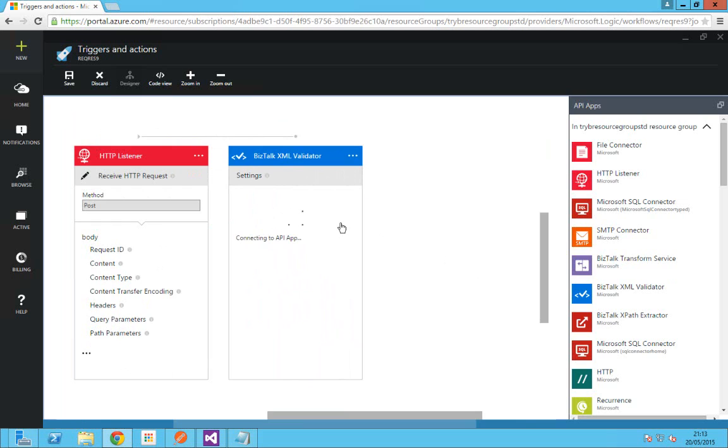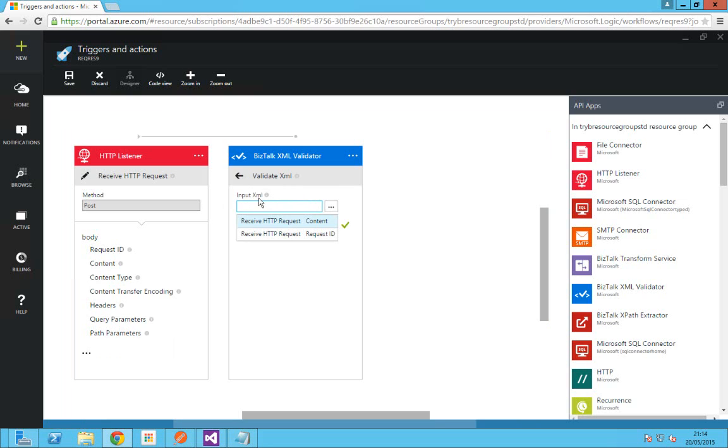Notice here that this API app is loaded after the HTTP listener. I'm going to show you how these actions are positioned in the logic app designer. Click on this arrow mark. Click the validate XML message. That's the only option you will be getting here, and then click on this button to give an input XML.